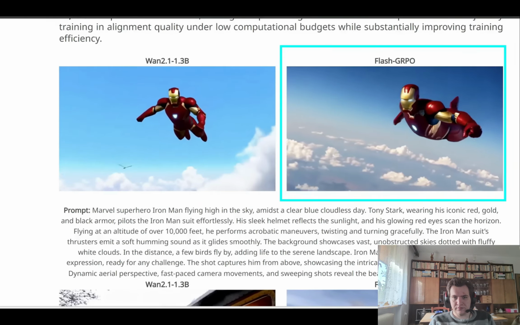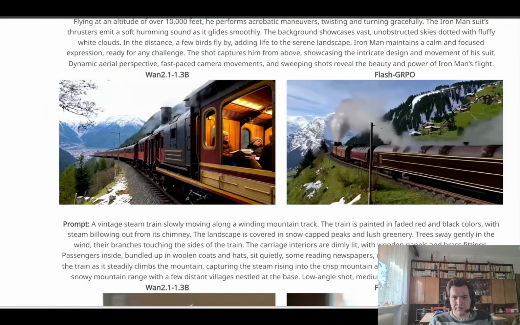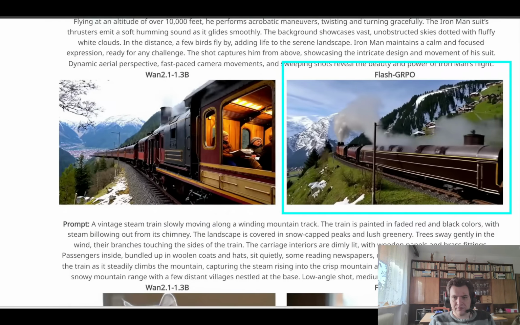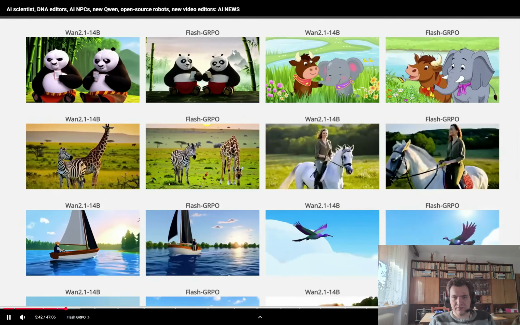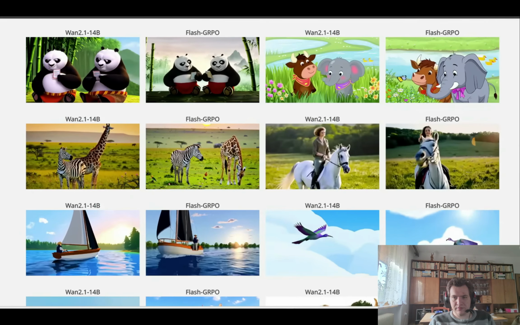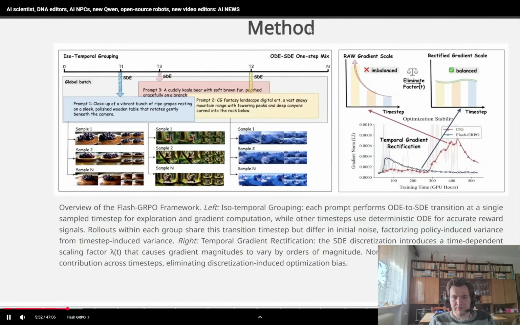So after plugging this through Flash GRPO, you can see how a video with the same prompt looks way better than just the baseline. Or here's another example with the same prompt, and you can see the generation after Flash GRPO just looks way better. Here are some additional comparisons for reference, comparing the baseline model with this new Flash GRPO, and as you can see, for all instances, Flash GRPO just looks way better. It has a lot more detail, it looks a lot more realistic, and the physics and motion movement are more accurate.